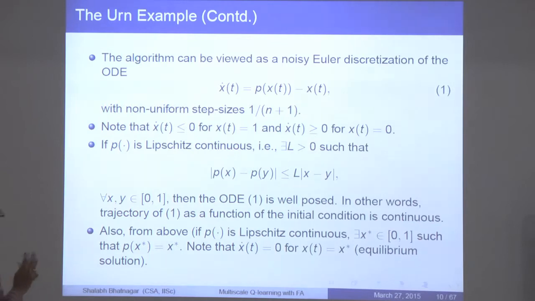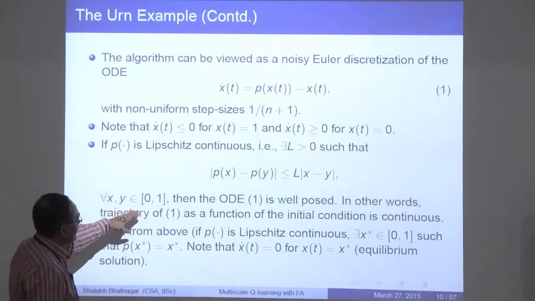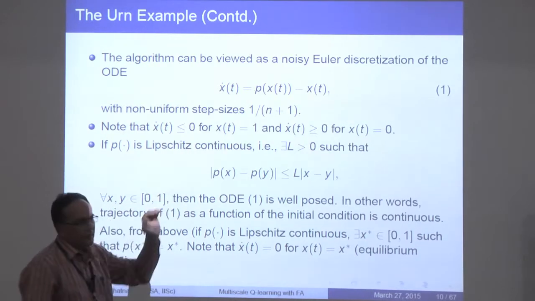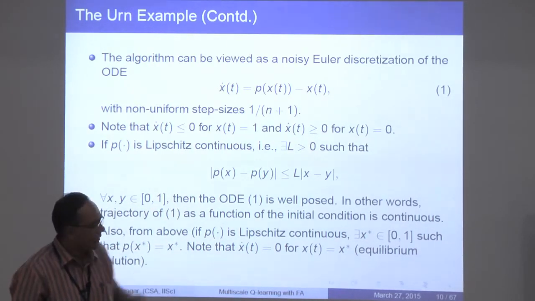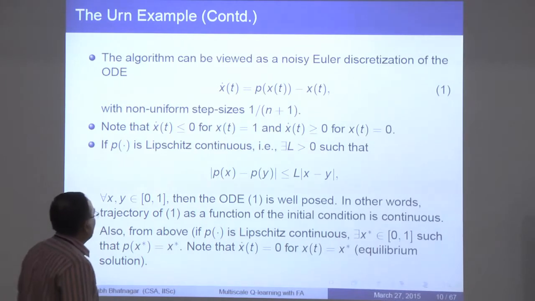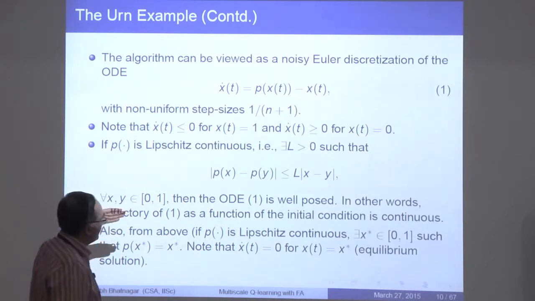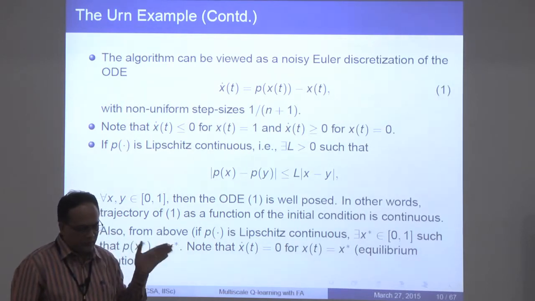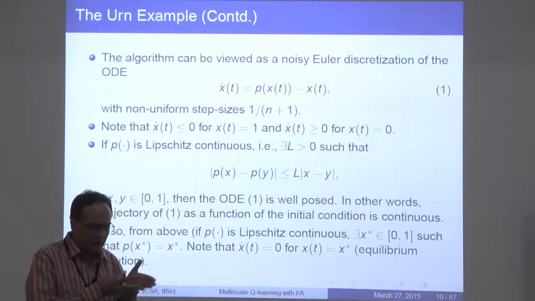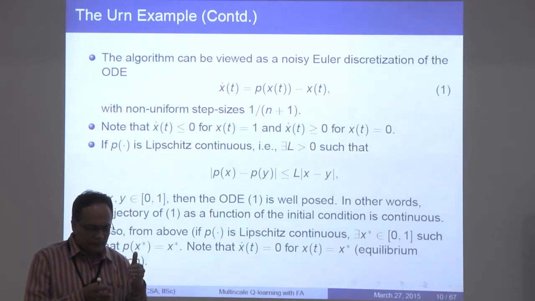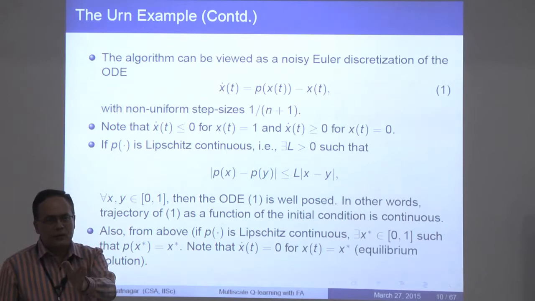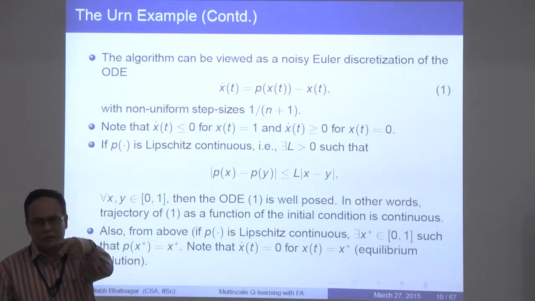Okay, so because of this Lipschitz continuity, what you can also see is that the trajectories of this ODE are going to be continuous anyway. So if you are starting, let's say from 0, or anywhere in the interval 0 to 1, let's say the trajectory starts out in the right direction. It can't continuously go on in the right direction because it will exceed 1.